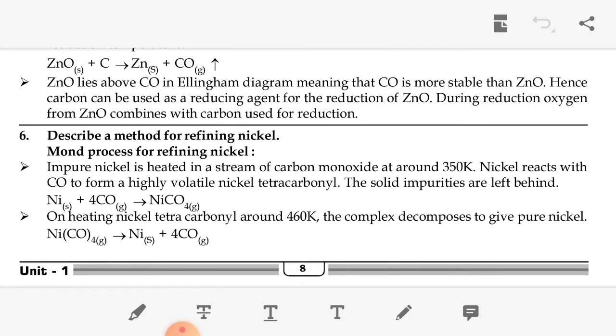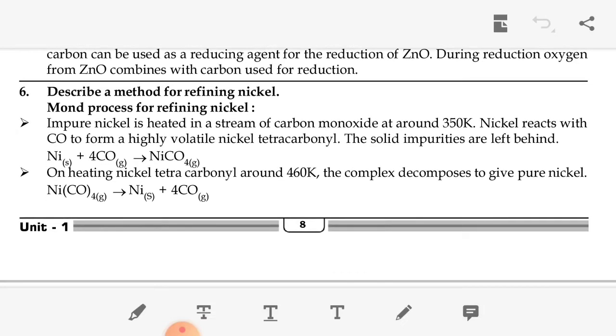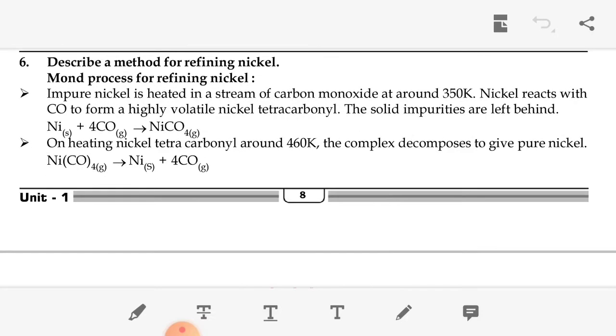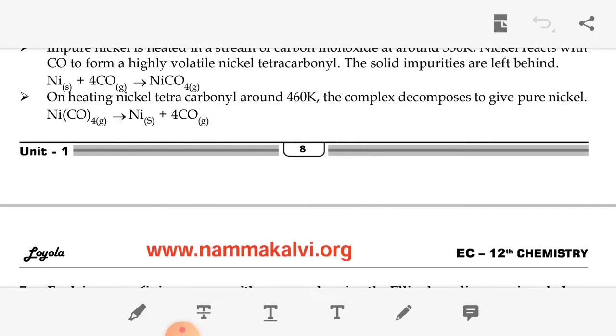Okay. The next question: describe the method of refining nickel. In the Mond process, impure nickel is heated with carbon monoxide at around 350 Kelvin. Nickel reacts with carbon monoxide to form volatile nickel tetracarbonyl, the formula is Ni(CO)4. The solid impurities are left behind. So nickel plus carbon monoxide gives nickel tetracarbonyl. And on heating the nickel tetracarbonyl, we get nickel plus carbon monoxide. We get pure nickel.